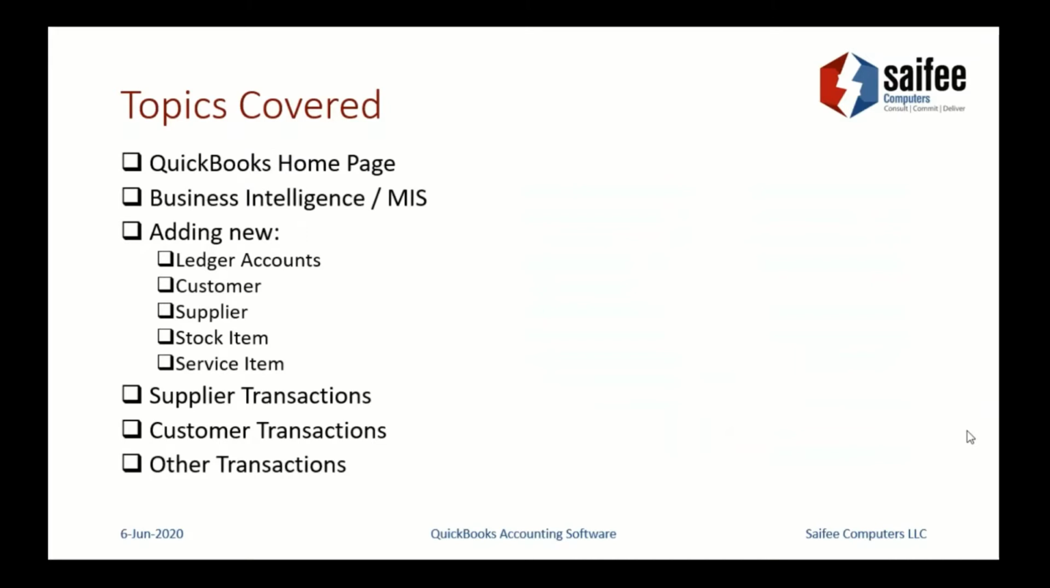Then we'll move on to adding a few ledger accounts, a customer, a supplier, a stock item that the company wants to buy and sell, a service item for the service that the company plans to offer and earn revenue across it. And we'll look at the transactions involving those which are related to customer, supplier, and other transactions.